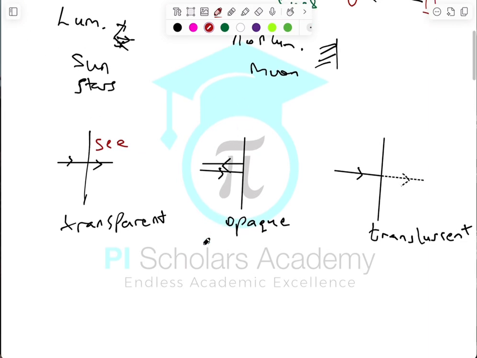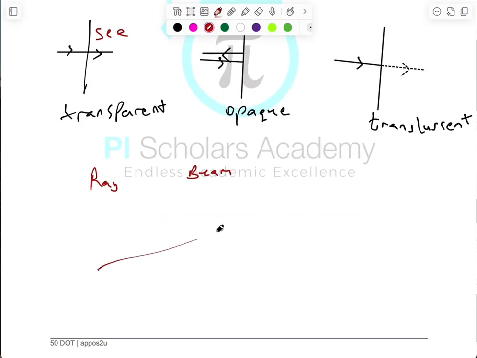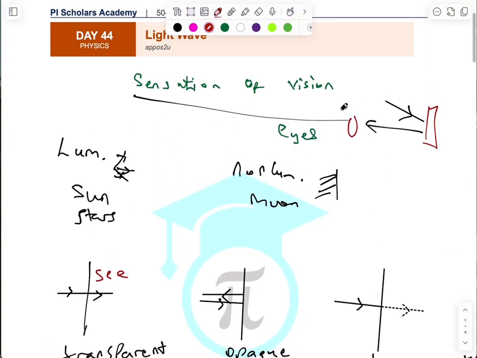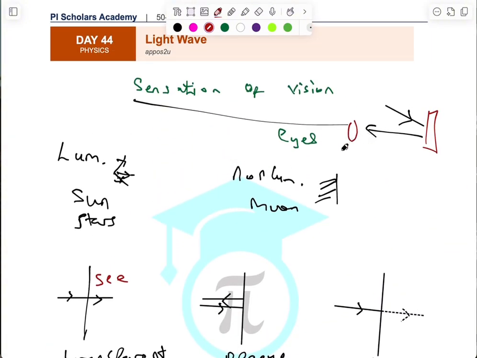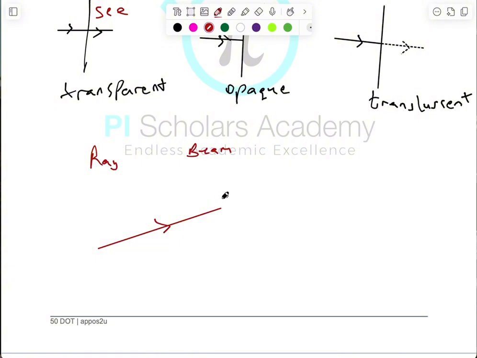So the next thing I want to talk about is the concept of ray and beam of light. So we have ray of light and we have beam of light. So what is ray of light? A ray of light is simply an imaginary line that shows the direction or path along which light energy is flowing. So if I shine my light in this direction, if you notice I've been using arrow ever since, that is just me trying to show you the path where the light energy is flowing. So a ray of light is a kind of line that we use to represent the flow of light.